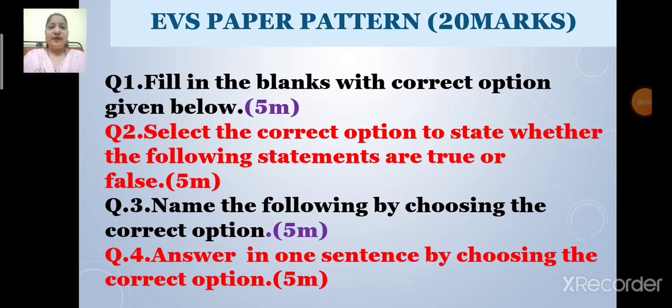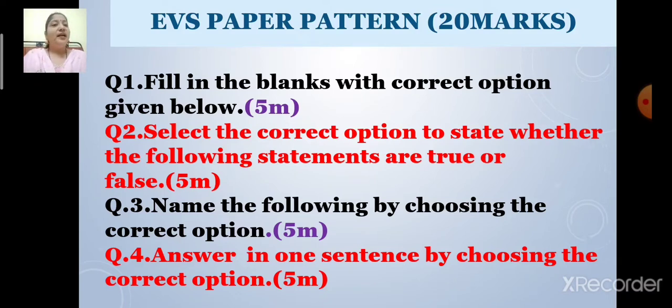Your EVS paper will be of 20 marks and there will be 4 head questions. The 4 head questions are as follows. Question number 1, fill in the blanks with correct option given below. It will be for 5 marks. Question number 2, select the correct option to state whether the following statements are true or false. It will be for 5 marks.